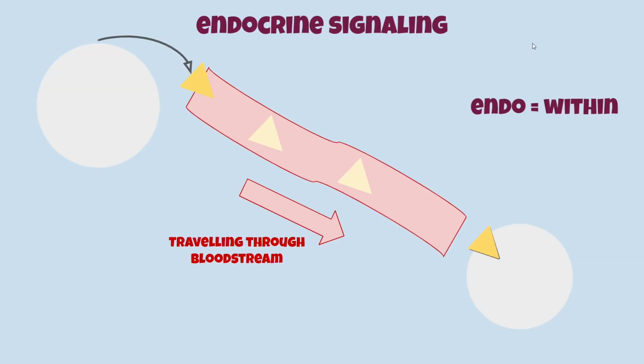And finally, endocrine signaling. With endocrine, you can think of as within or long-distance signaling. This is where the ligands can travel through the bloodstream to ultimately cause a response long distance.